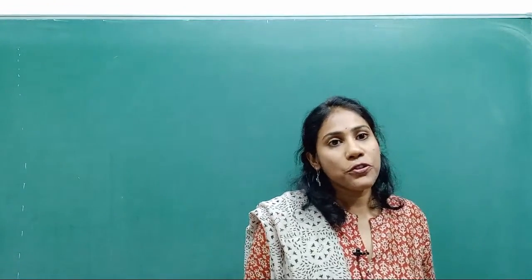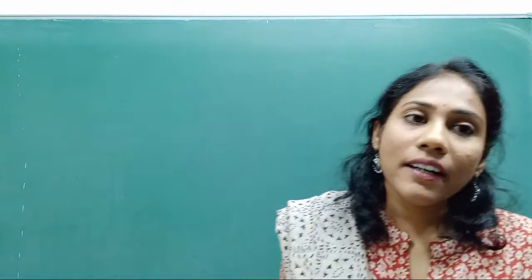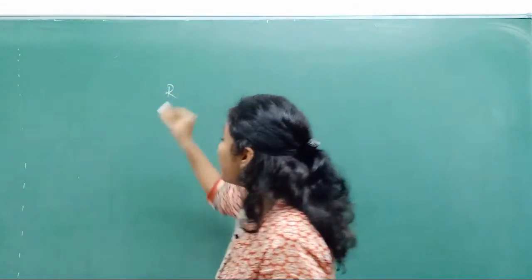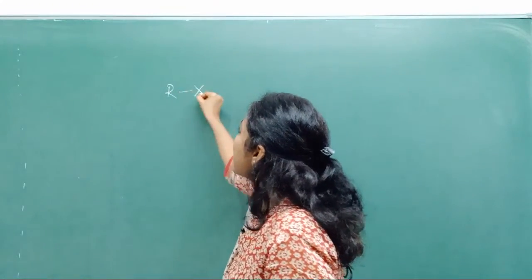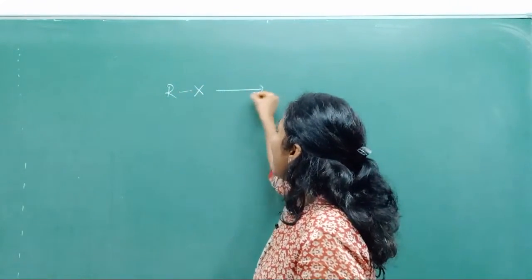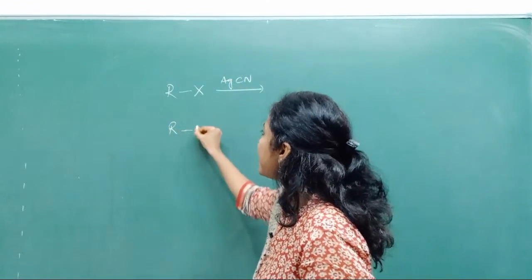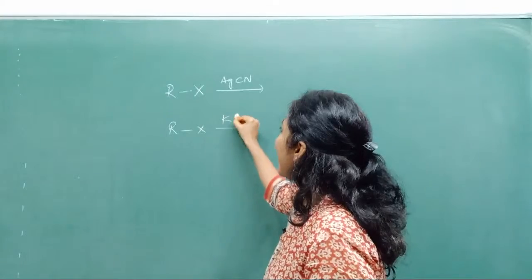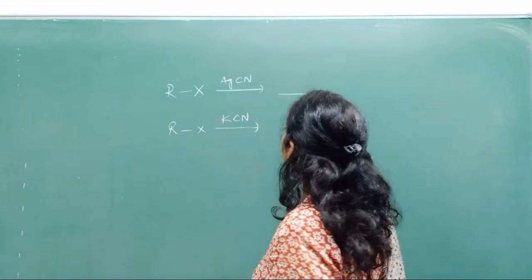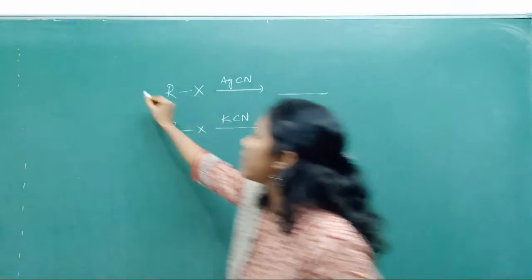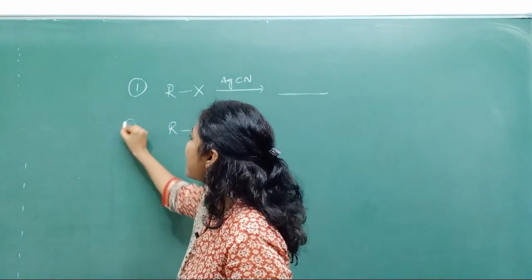Fine. And after this, you have so many examples for nucleophilic substitution reaction. All examples are very, very important. Two important examples I'll show. Suppose you have RX. I treat it with alcoholic AgCN. RX is there. I will treat it with alcoholic KCN. Tell me what type of organic compounds you will get in this case. This is reaction 1 and this is reaction 2.